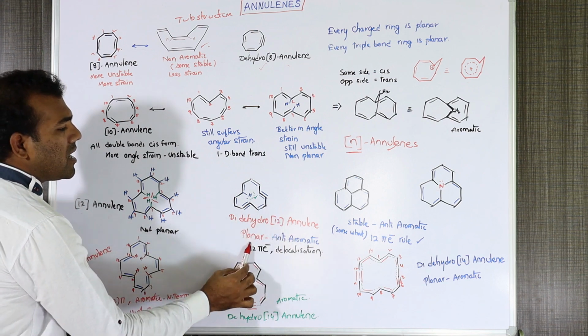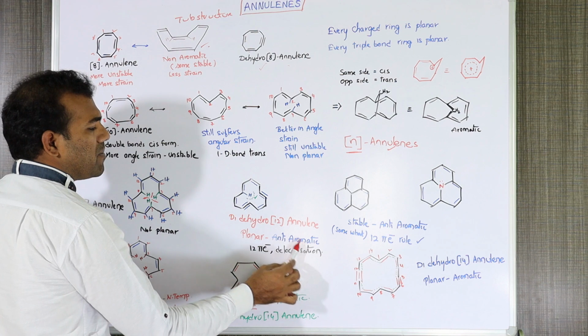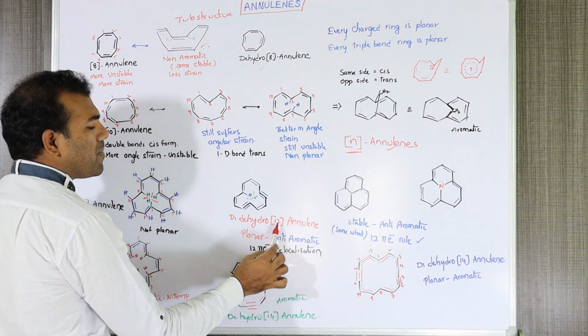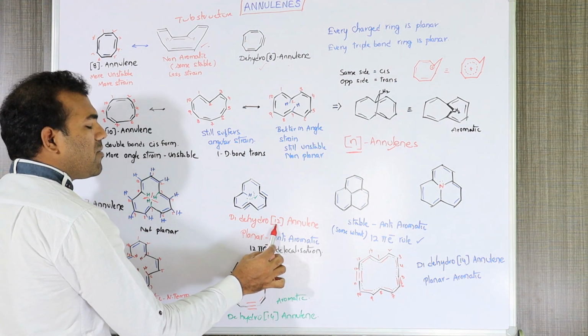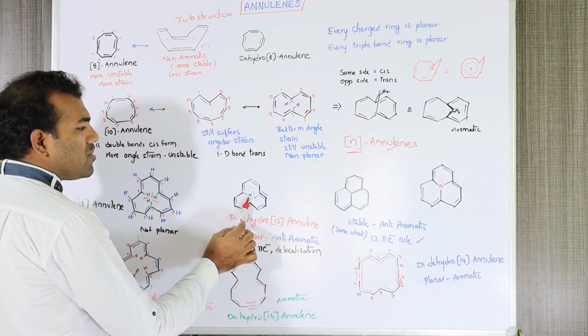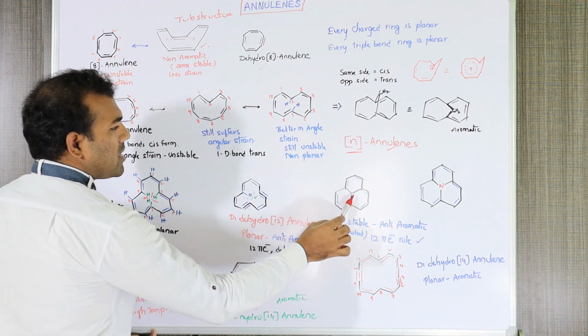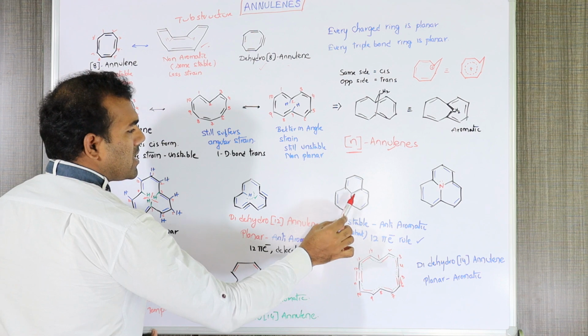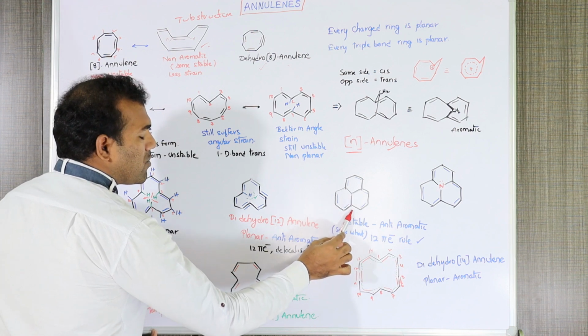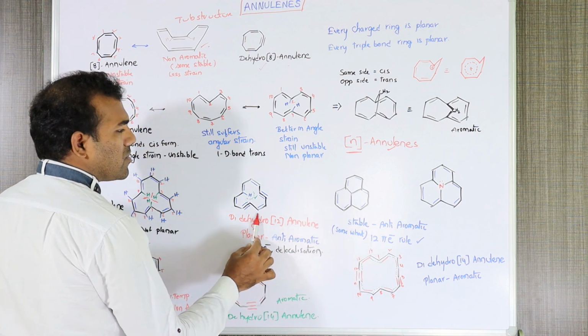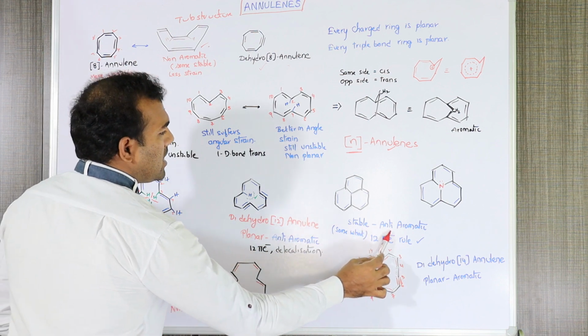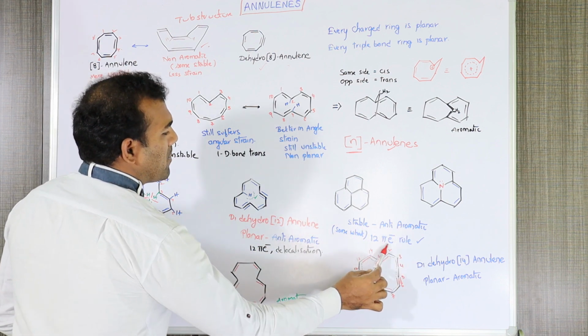It is planar, but it is an anti-aromatic compound because it satisfies the 4n pi electron rule, with 12 pi electrons. If we remove this hydrogen also, with an sp3 carbon atom, then this compound will get more stable than the previous one, but still it is anti-aromatic due to 12 pi electrons.